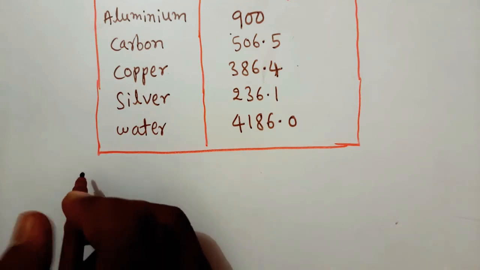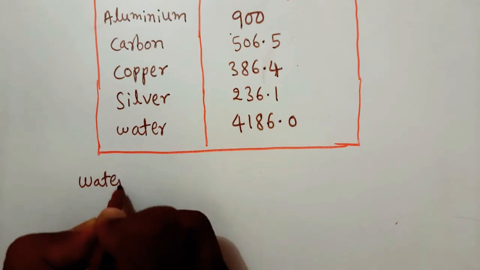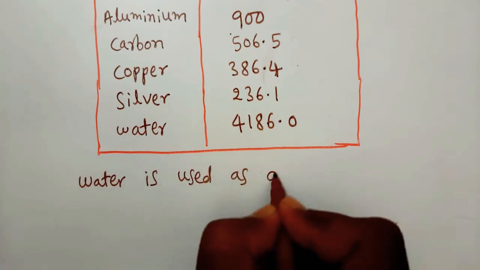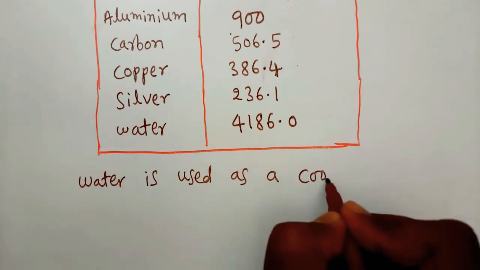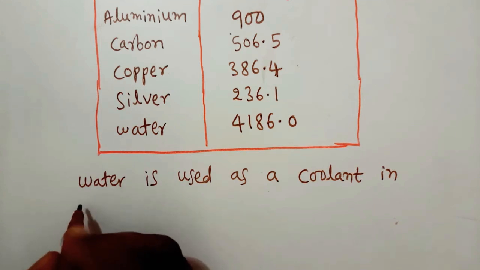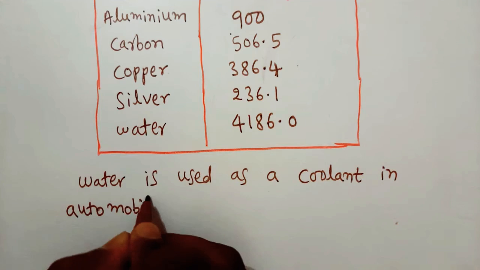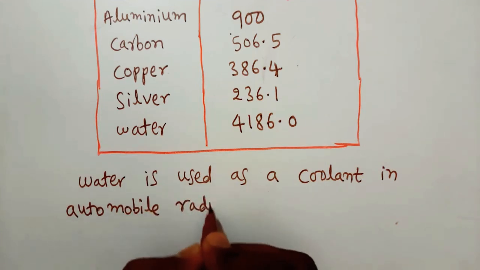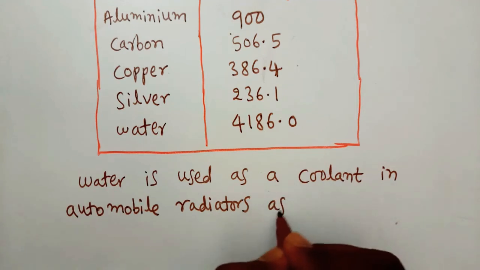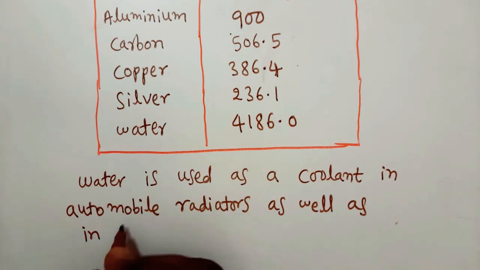Due to this reason, water is used as a coolant in automobile radiators as well as in hot water bags.